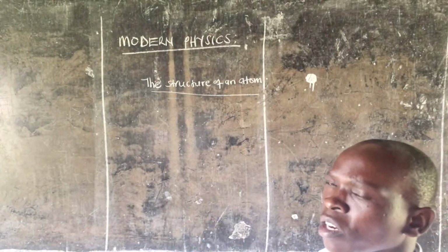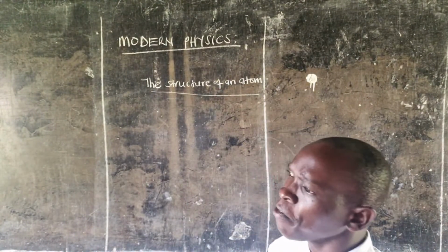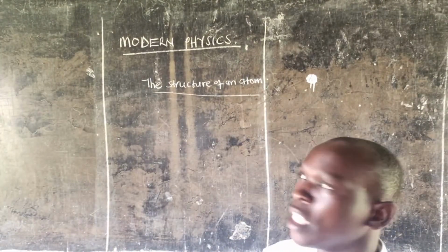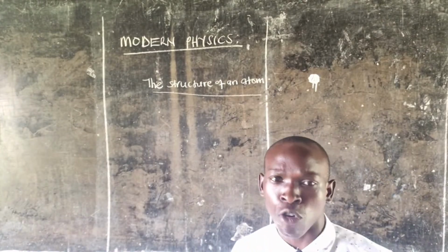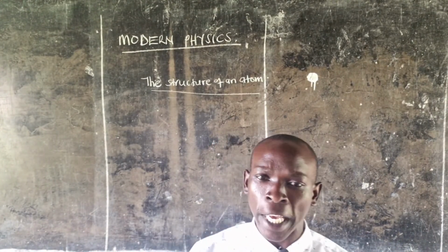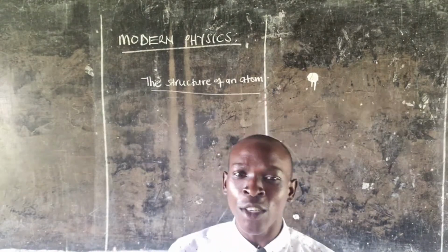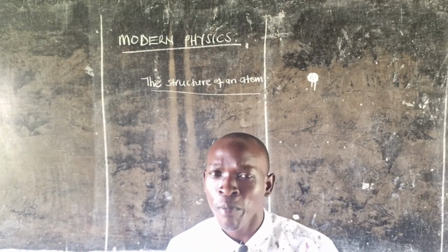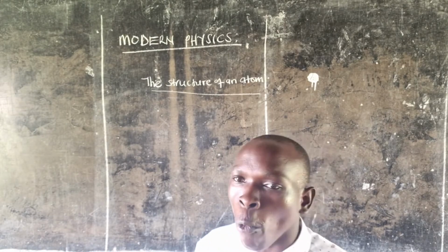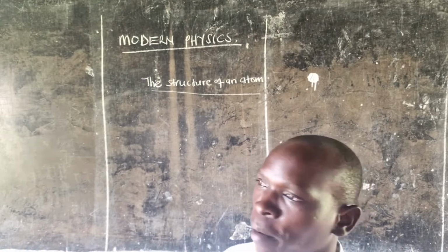Now, modern physics, the genesis of it just begins with the structure of an atom. So we are first of all going to look at the structure of an atom. This is not chemistry, but physics. So we are just going to look at the structure of an atom, then we see what takes us where.